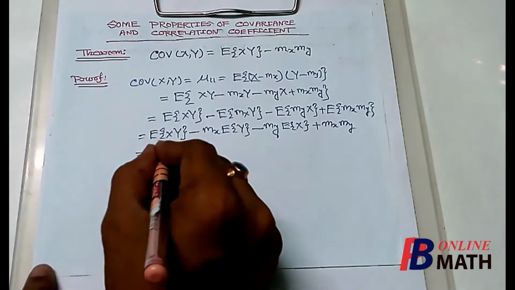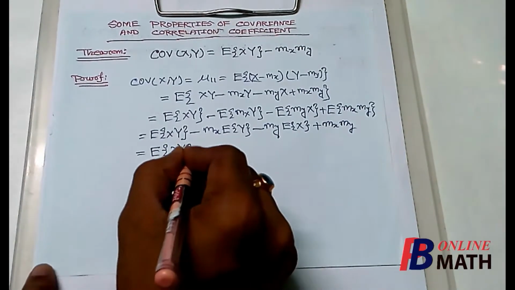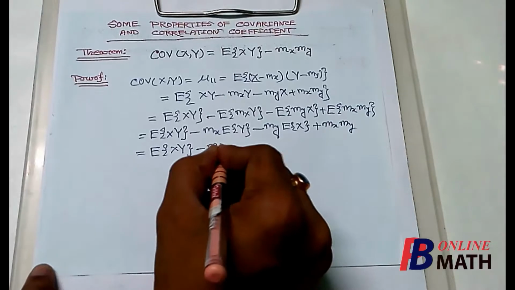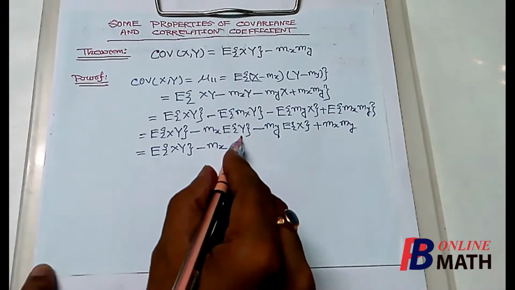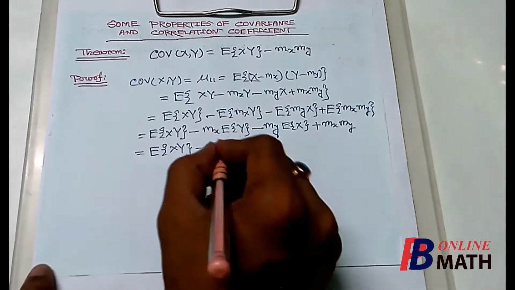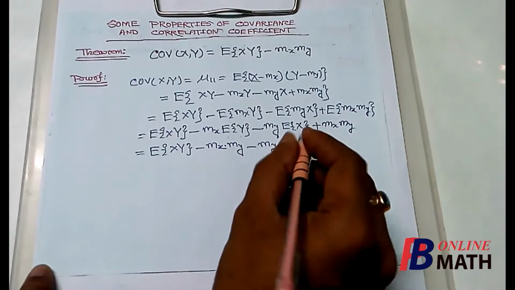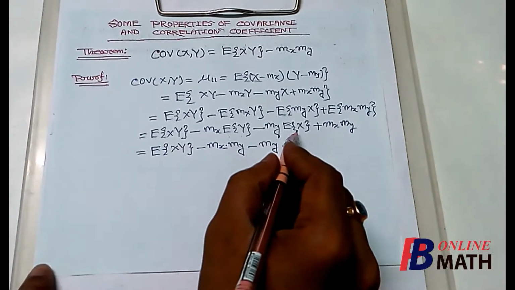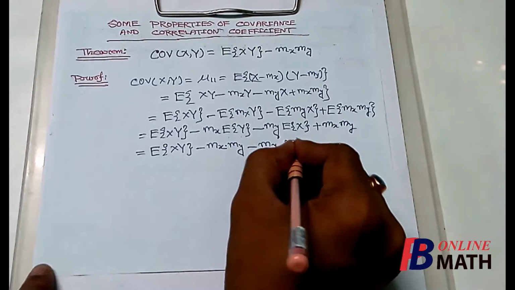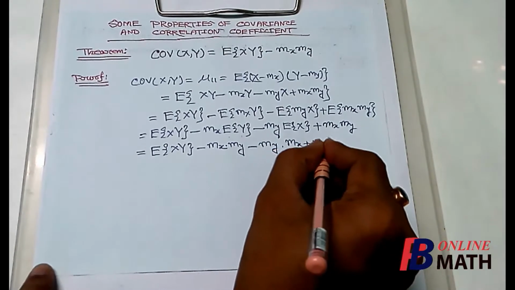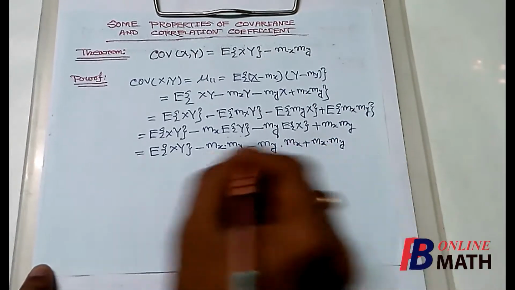plus mx into my is a constant, so expectation of some constant is equal to the same constant, mx my. This is equal to expectation of xy minus mx into expectation of y, this is the marginal mean of y, so this is my, minus my into expectation of x, this is again the marginal mean of x, so it is mx, plus mx into my.